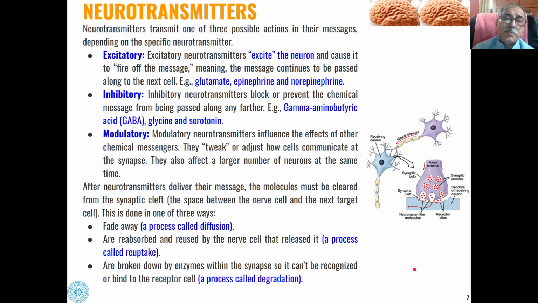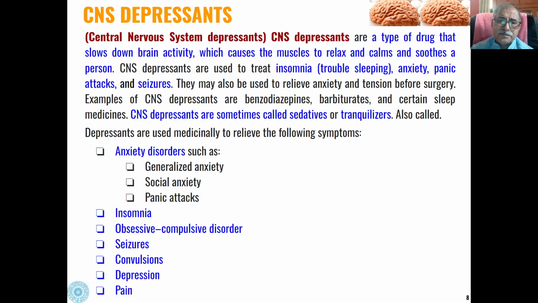So these are the processes of neurotransmission in our body. And this messaging process is affected by psychoactive substances. Either it becomes stimulated or it becomes retarded.